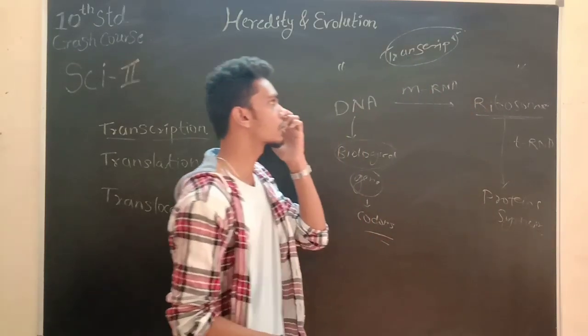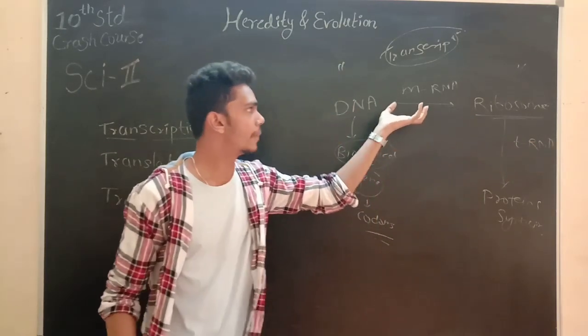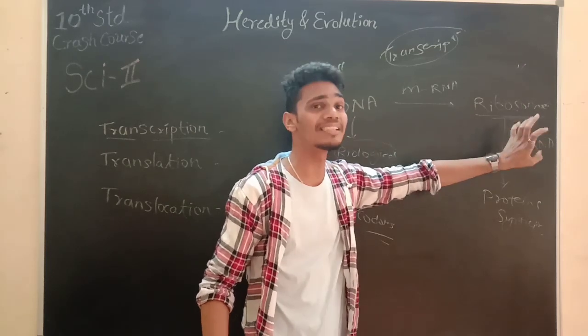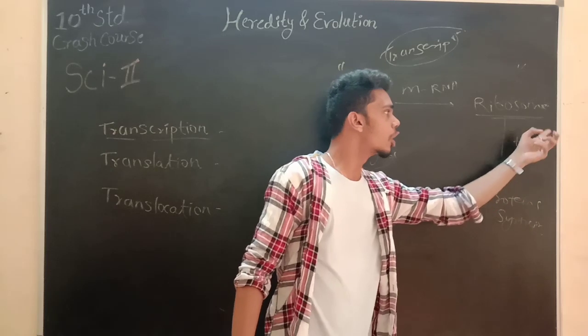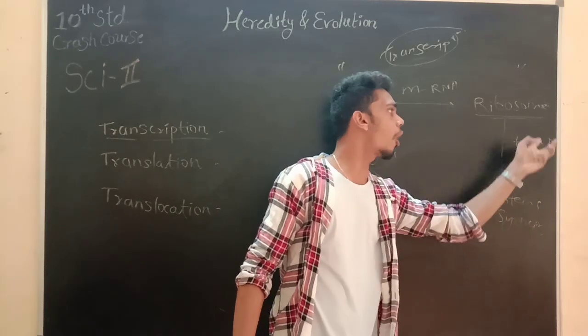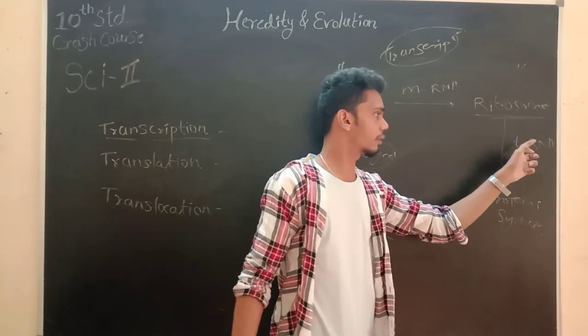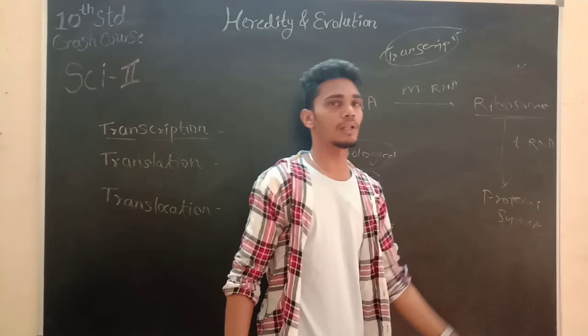This process is called translation. Once the messenger RNA transfers the information to the ribosome, the ribosome needs amino acids to produce protein. So the tRNA will bring all the required amino acids, from those 20 amino acids, to the ribosome, and the ribosome further does the protein synthesis.